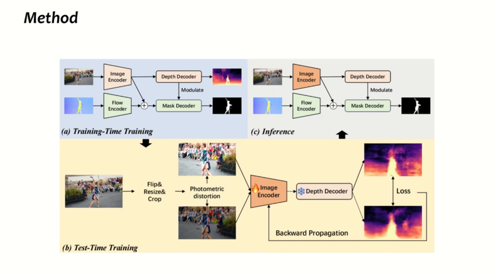During the first stage training, which is denoted as training time training, DOT is trained on a large-scale dataset to perform two tasks jointly, primary moving object segmentation and depth estimation, which are realized by the main task decoder and the depth decoder respectively. During the TTT, the model is required to produce consistent depth maps between two augmented samples. The error is used to update the image encoder. Finally, the new model is applied to infer the object.